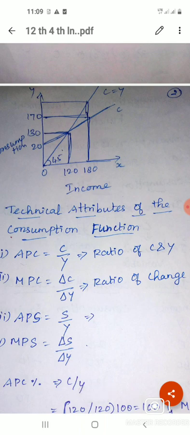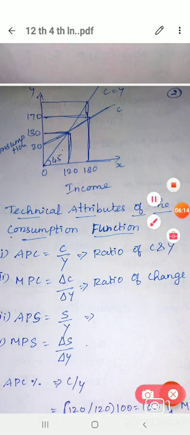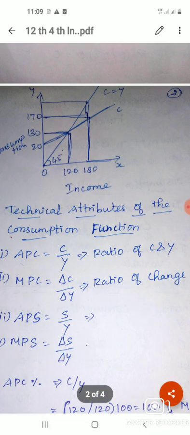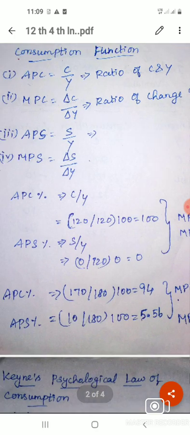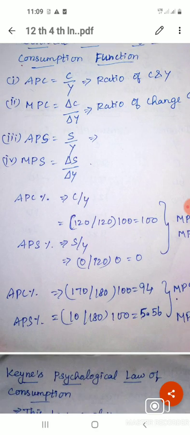Then there are 2 more questions. Each and every one of these 4 technical attributes, any one of them can come, so you have to remember and learn them. How do we find out APC and MPC?